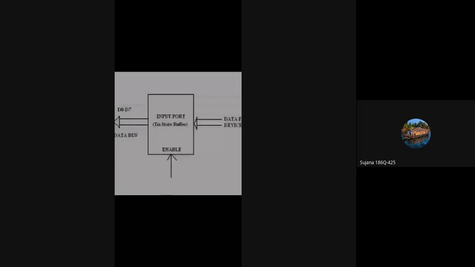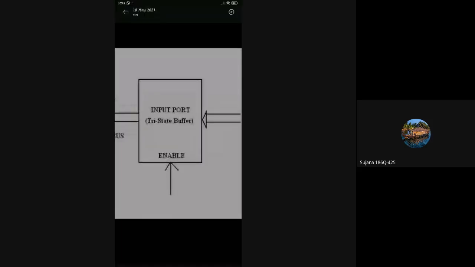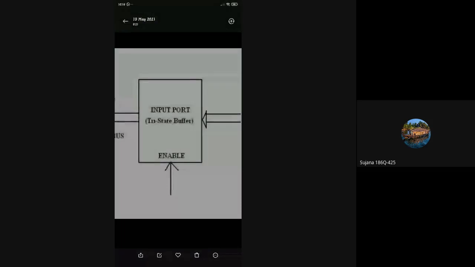This input device is connected to this microprocessor through this buffer. What is the input unit we are using? We are considering a keyboard. This keyboard is connected to the microprocessor unit through this buffer. So this buffer is called an interfacing circuit.